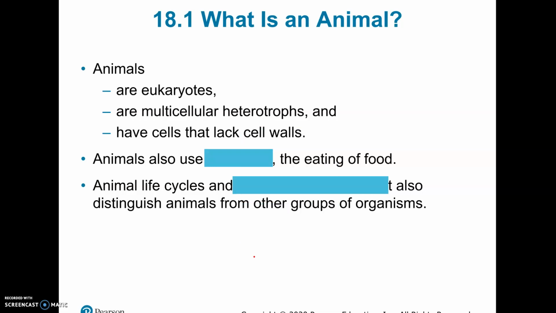No animal cells have cell walls. This is something that's unique to the animal kingdom. Pretty much every other kingdom we've talked about has at least some members with cell walls. Remember, fungi had cell walls of chitin, and plants had cell walls of cellulose. Animal cells do not have cell walls at all. We ingest or eat our food.